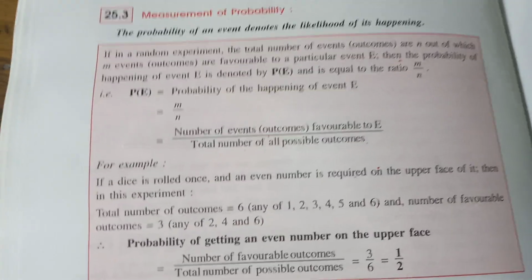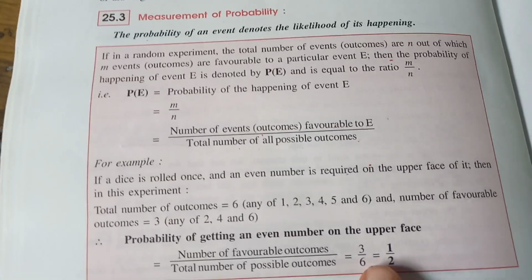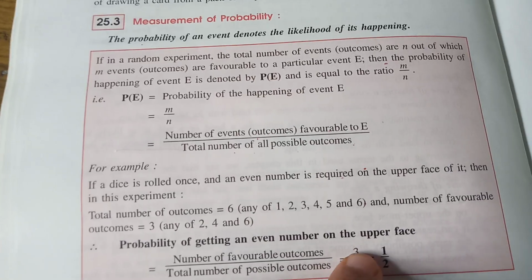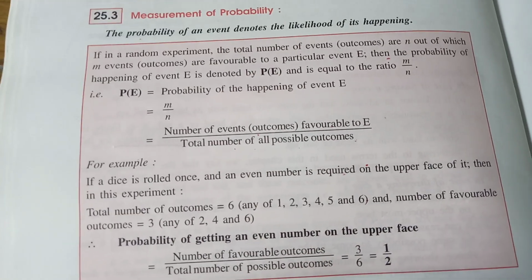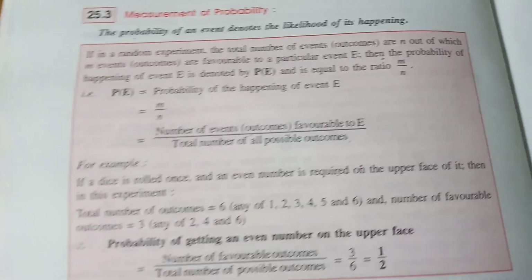So the numbers I want are 3 in number, and the total number is 6. So the answer is number of favorable outcomes upon total number of outcomes, that is 3 upon 6, that is 1 upon 2. Now let's see an example.